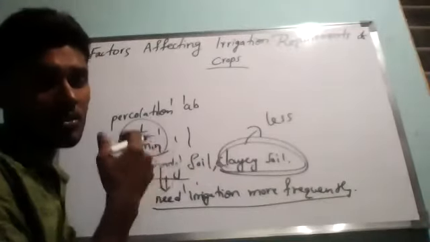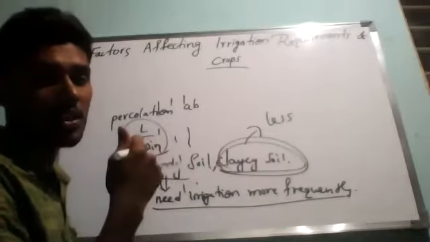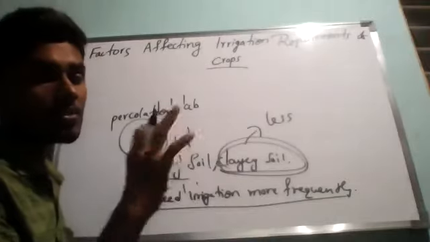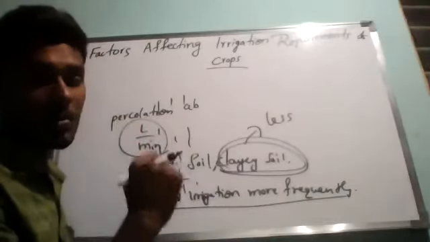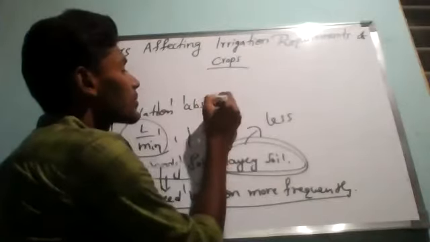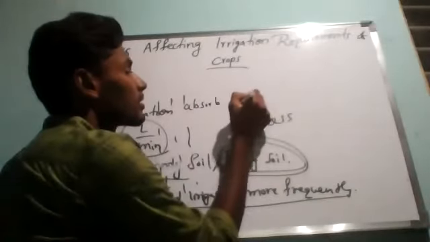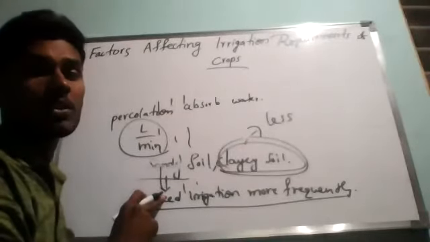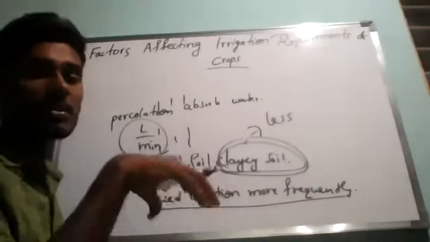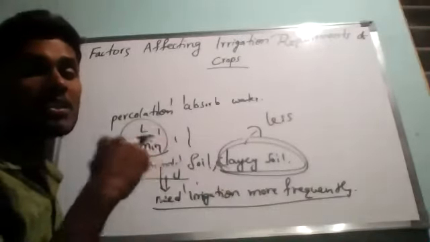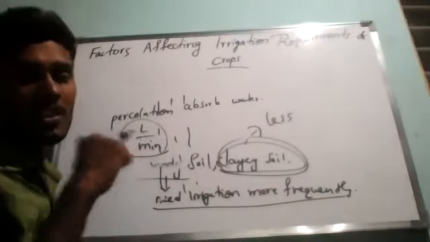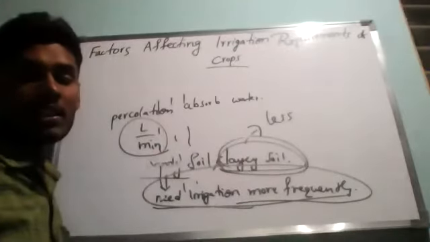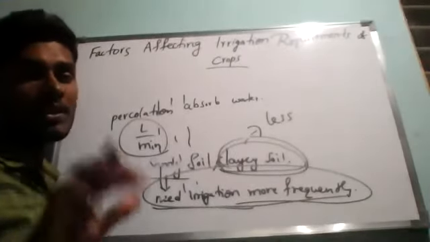What is going to happen? When we irrigate the crops in sandy soil, the water quickly percolates down and the crop plants cannot absorb the required amount of water. So due to the poor water retaining capacity, meaning holding capacity, of sandy soil, the crops cultivated in sandy soil need more frequent irrigation.